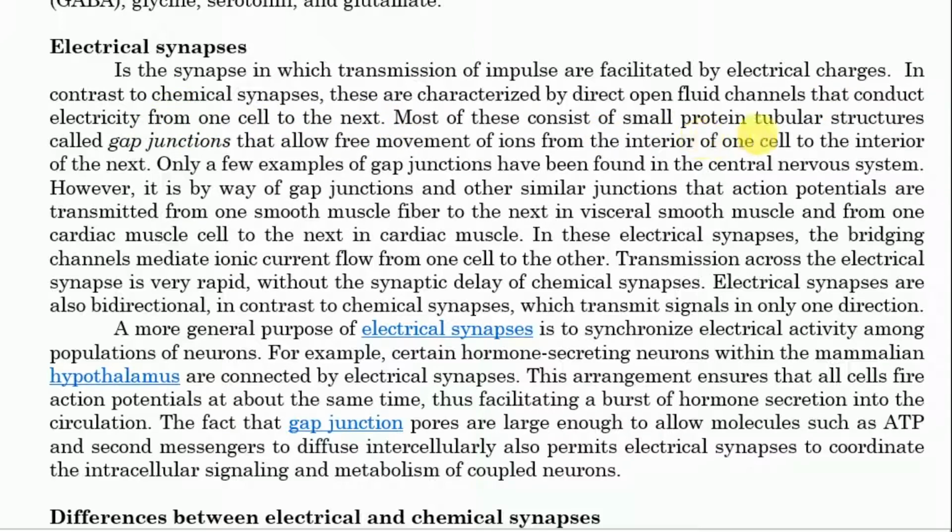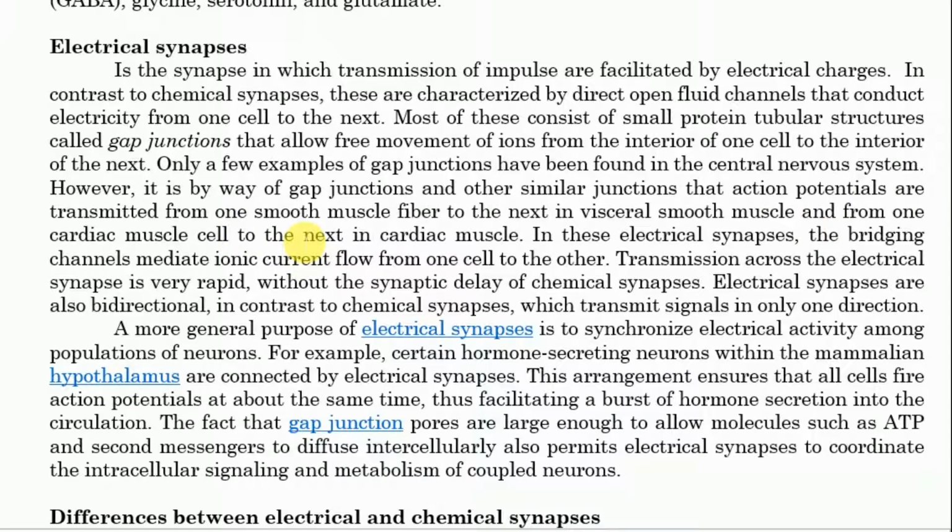Most of these consist of small protein tubular structures called gap junctions that allow the free movement of ions from the interior of one cell to the interior of the next. So the electrical synapses are composed of gap junctions. Only a few examples of gap junctions have been found in the central nervous system. However, it is by way of gap junctions and other similar junctions that action potentials are transmitted from one smooth muscle fiber to the next in visceral smooth muscle, and from one cardiac muscle cell to the next in the cardiac muscle.